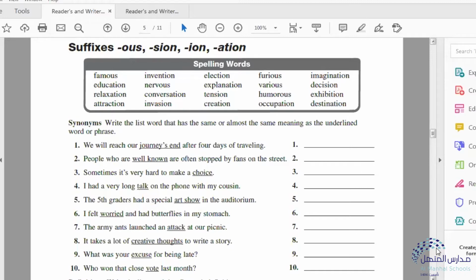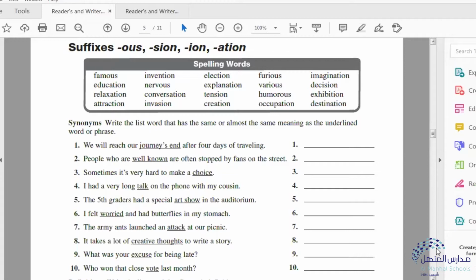Occupation, I-O-N. Imagination, I-O-N. Decision, I-O-N. Exhibition, I-O-N. And the last word is destination, I-O-N.